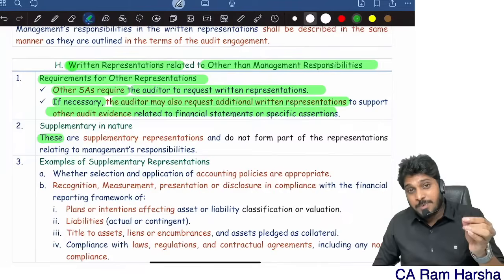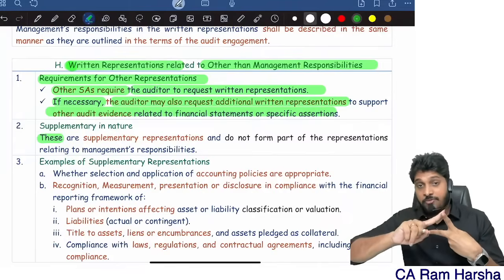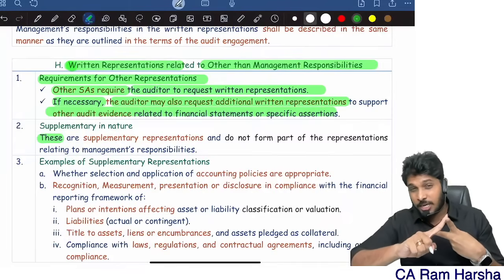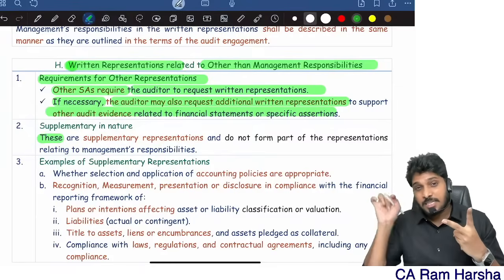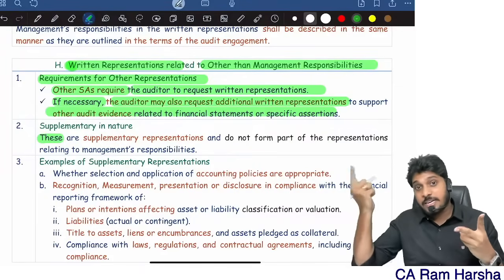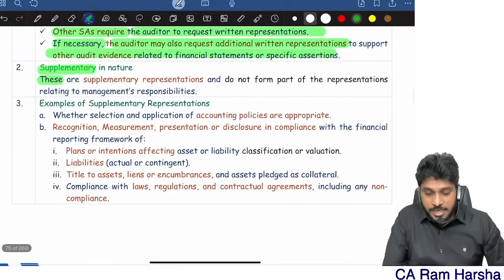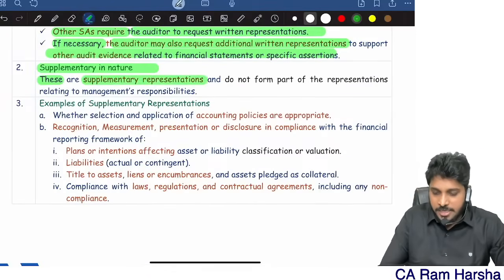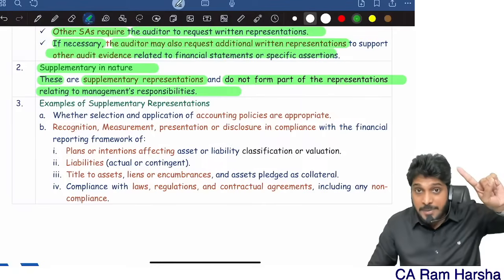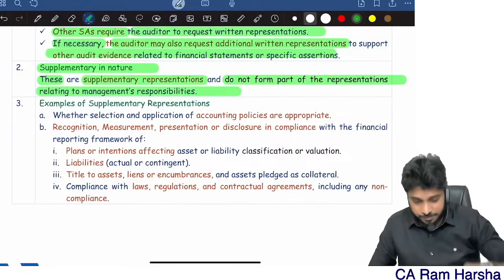So written representations are two types. One, fulfillment of management responsibility, that's the general representation. Two, representation about other matters when some other standard requires or when the auditor himself feels it necessary. These are supplementary representations and do not form part of representation relating to management responsibility.